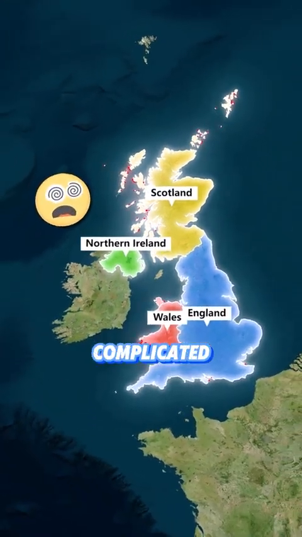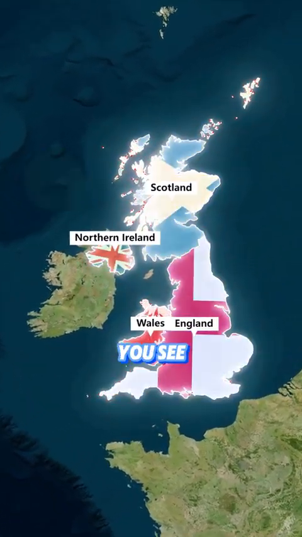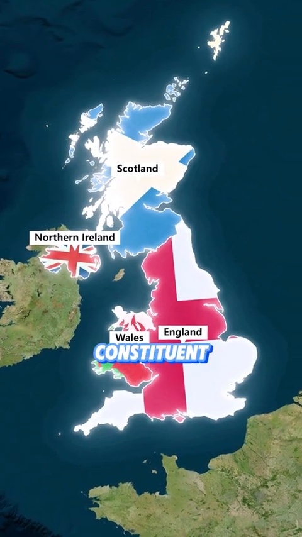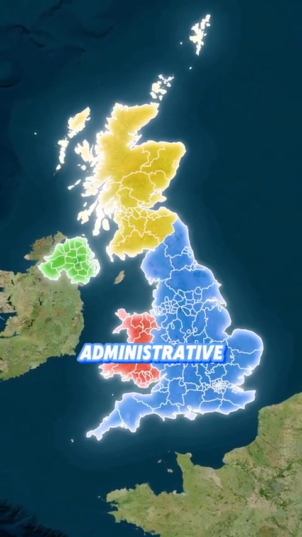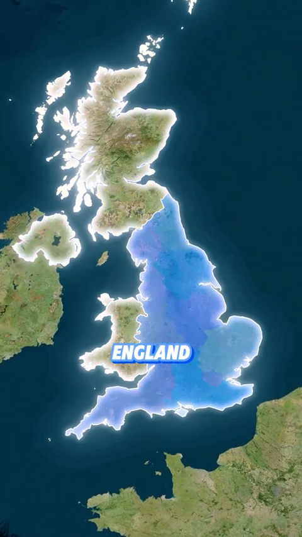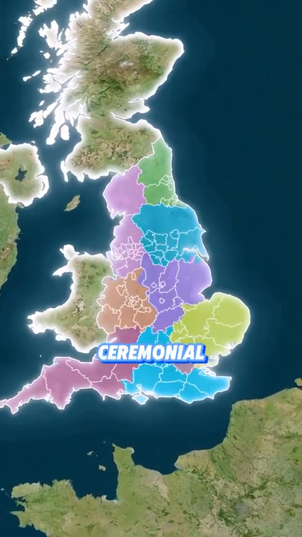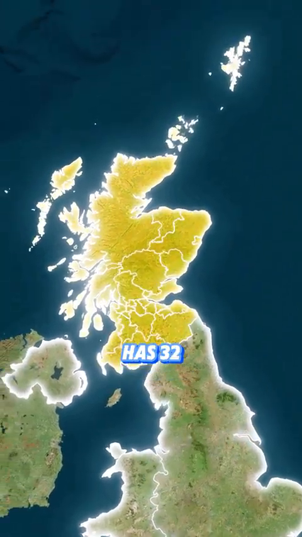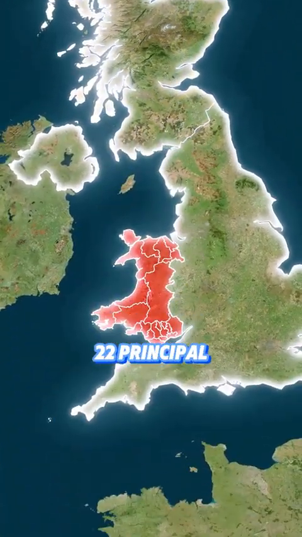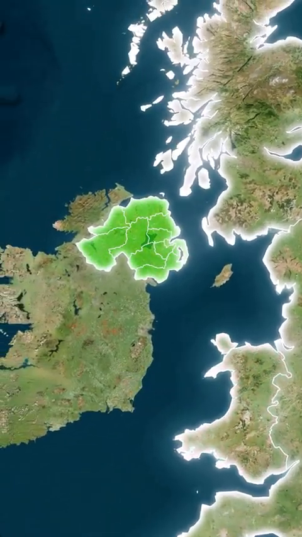Does this sound complicated? But there's more complexity ahead. You see, the UK not only comprises 4 constituent countries, but each has its own administrative divisions. For instance, England has 9 regions, divided into 48 ceremonial counties. Scotland has 32 council areas. Wales has 22 principal areas. Northern Ireland has 11 districts.